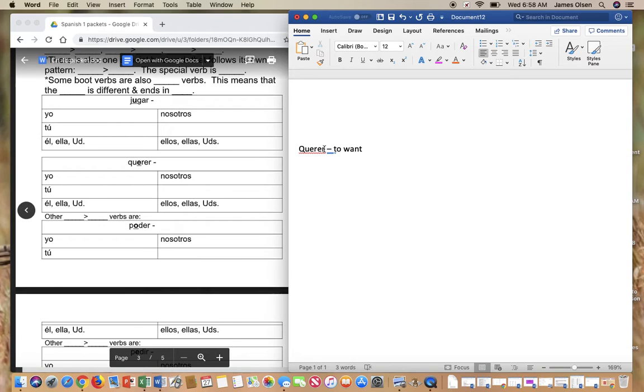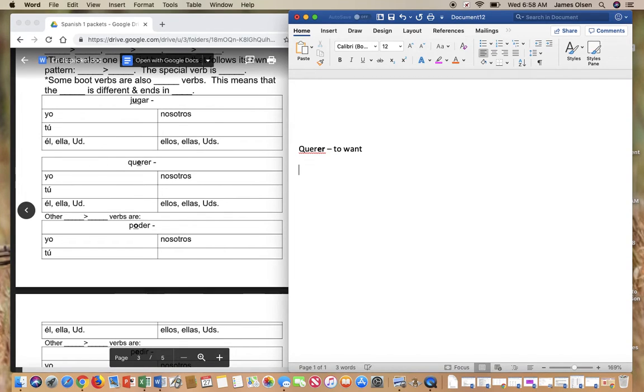So notice that your ending is like all your other verbs. These are either going to end in AR, ER, or IR. This one in particular ends in ER. So this is called a stem changing verb or a boot verb. And next to where it says to want, or actually, why don't you write it over here on the left side?